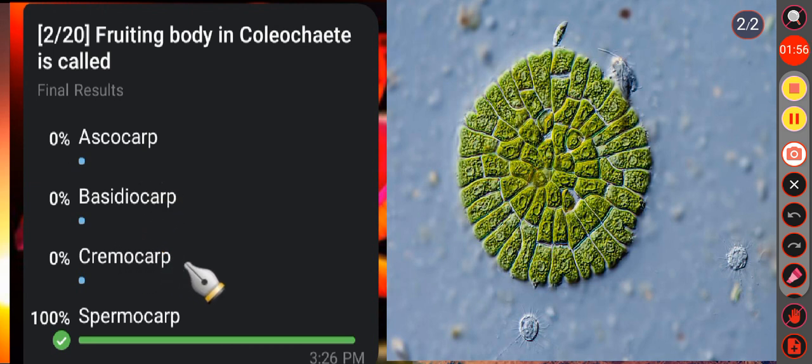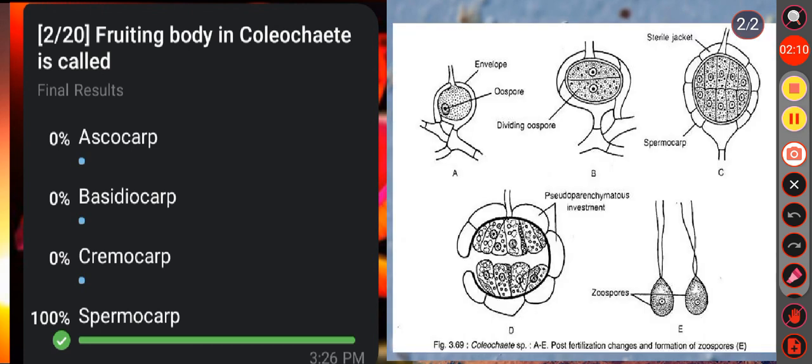Then next question, fruiting body in Coleochaete is called option A, ascocarp, option B, basidiocarp, option C, cremocarp, option D, spermocarp. Here the correct answer is option D, that is spermocarp. We know Coleochaete is a genus of parenchymatous green algae. After fertilization, gradually the zygote becomes enlarged and secretes a thick wall around itself.